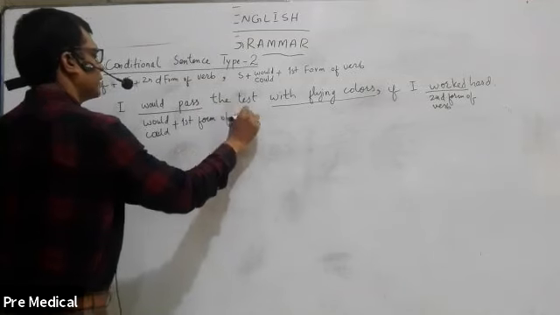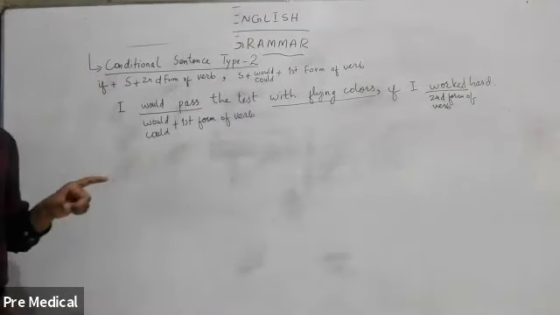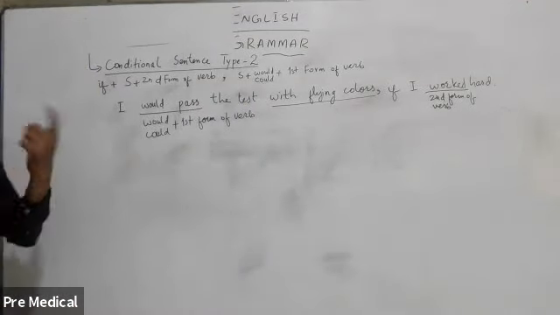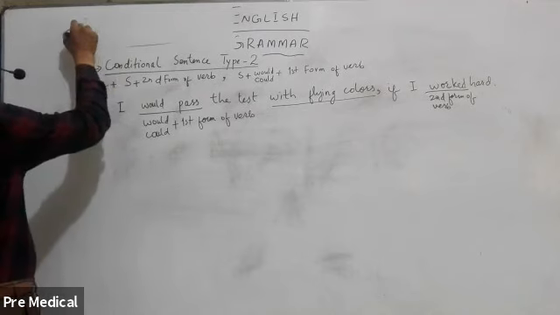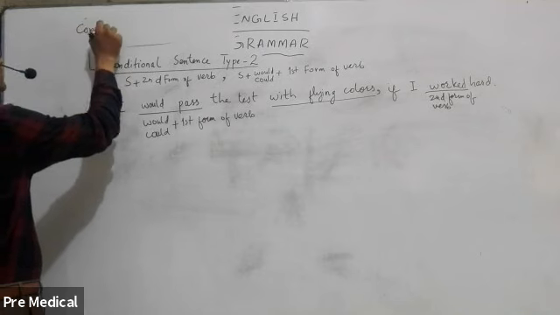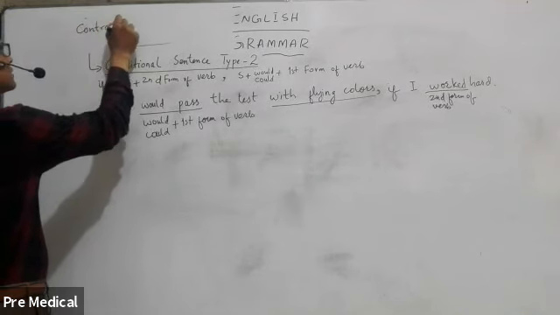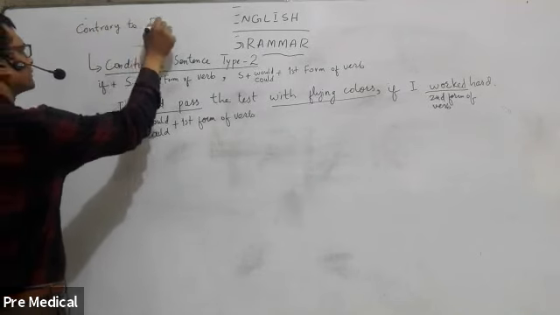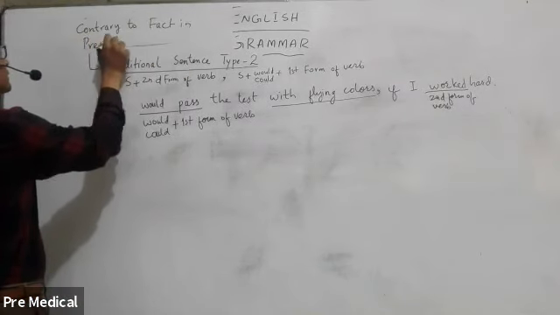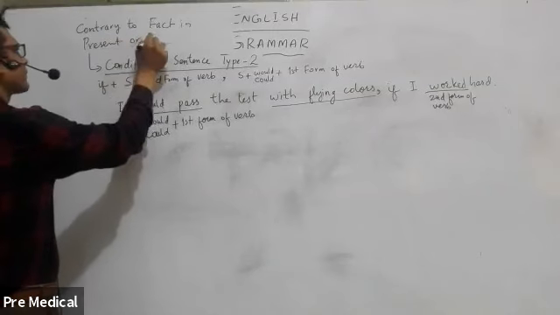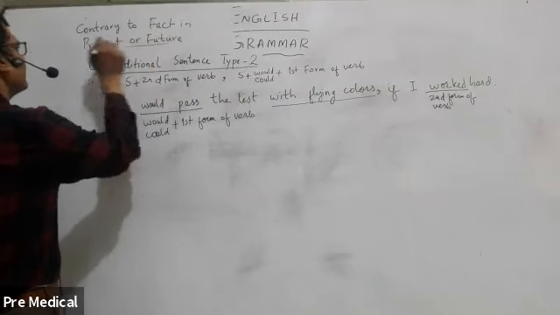Okay, this sentence has a bit different usage. We use this when we talk about something which is contrary to fact in present or future.